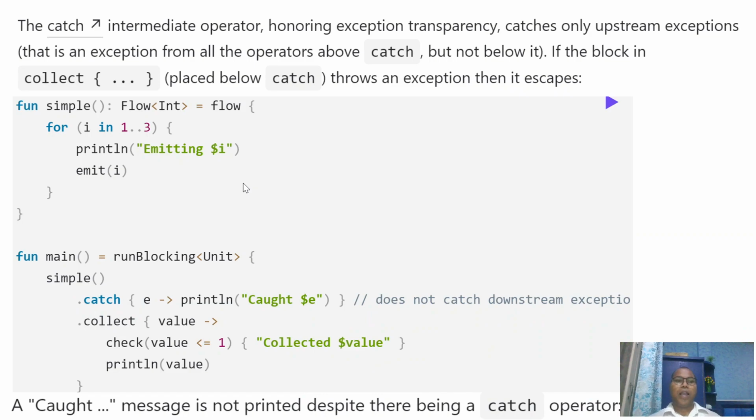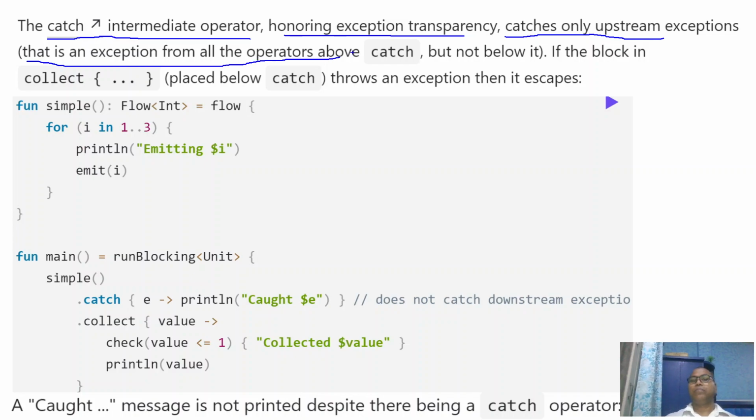Let's look at the same example. First thing we should know is that catch is an intermediate operator, honoring exception transparency and catching only upstream exceptions, that is, exceptions from all the operators invoked before the catch. In our example, we have a simple flow, and then we catch, and this is the intermediate operator.